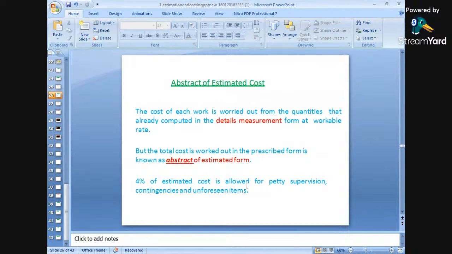4% of the estimated cost is allowed for PT, supervision, contingencies and unforeseen expenses. It has been taken as 4%. There may be a slight change in this. The 4%, approximately, is taken for PT, that is, for unforeseen expenses.